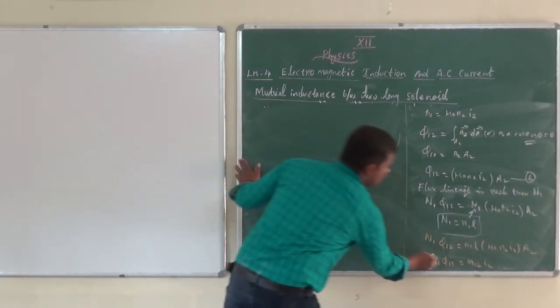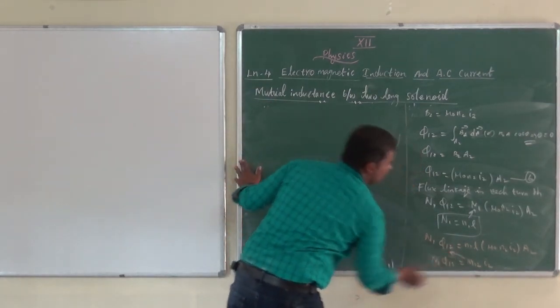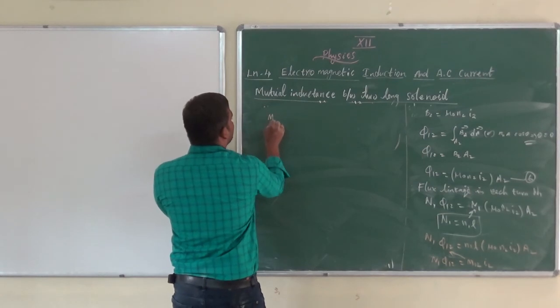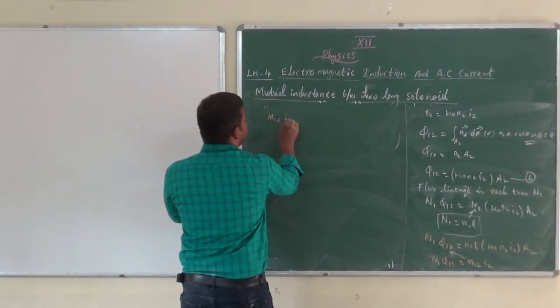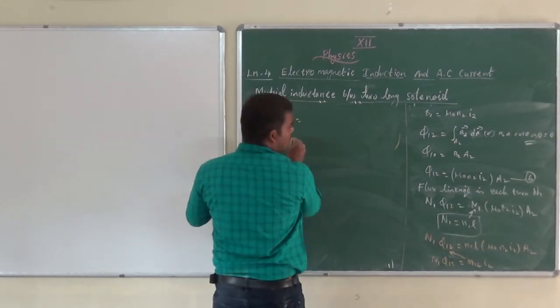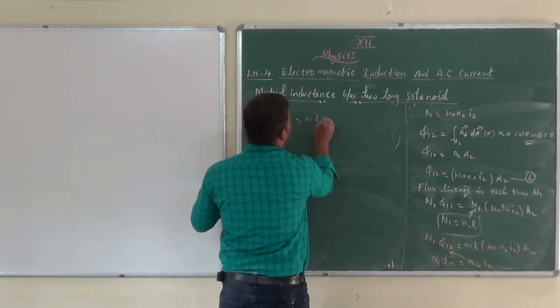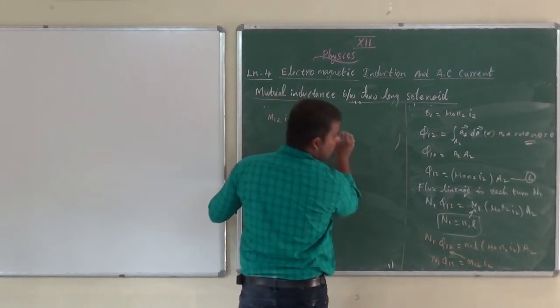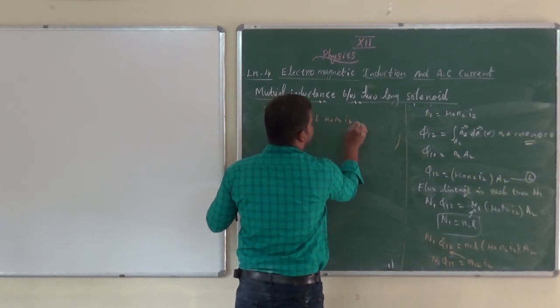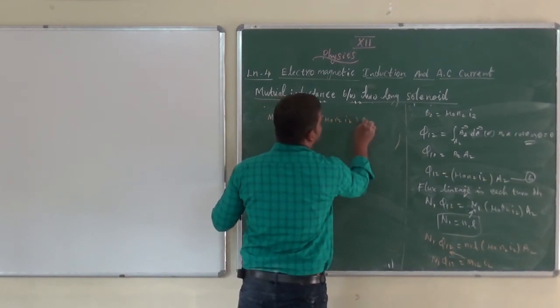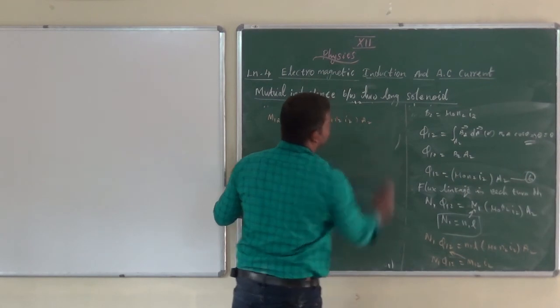So substitute this here: M12 I2 on the right side equals N1 L mu naught N2 I2 into A2, a different area of cross section.